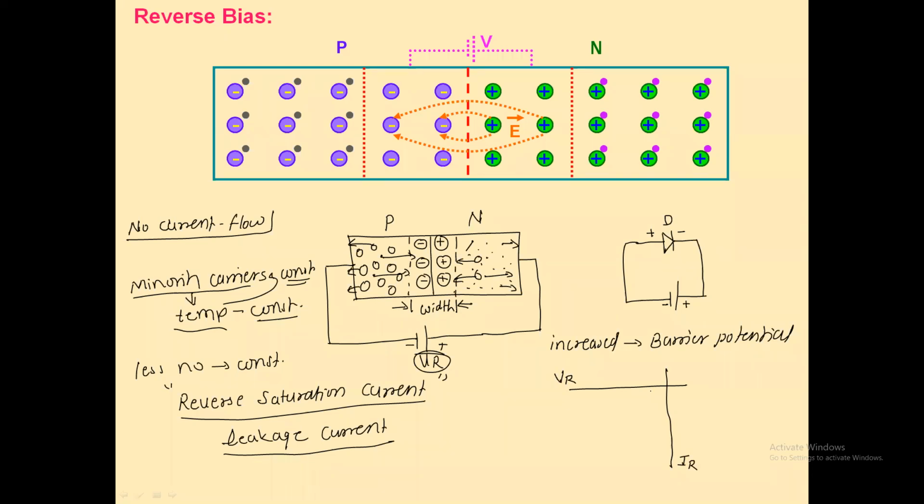As I say, in reverse bias the current will flow due to the minority carriers, and this current remains almost constant. It does not depend upon the supply voltage. See, how the graph looks here: you have increased the supply voltage, but check whether the magnitude of the current has increased. It's constant. Why is it constant? Because this current is due to the minority carriers, and this current is called the reverse saturation current.